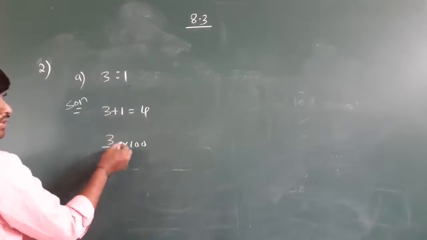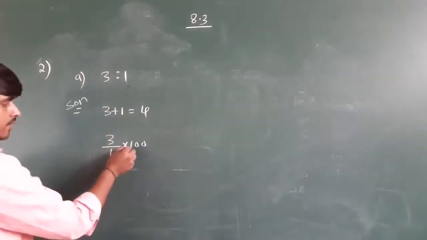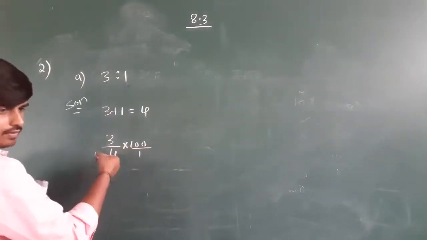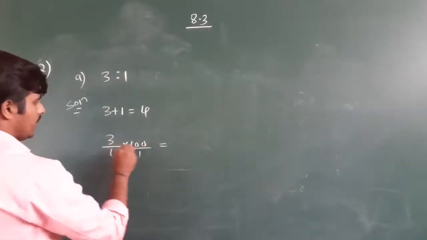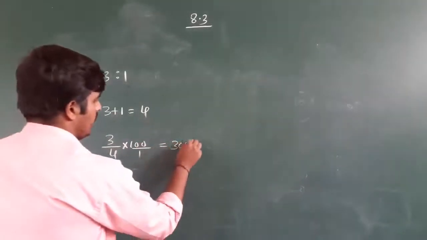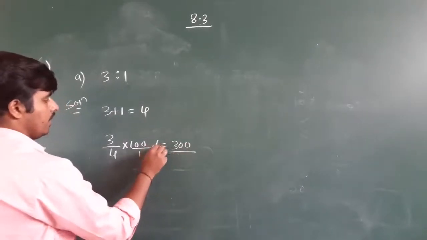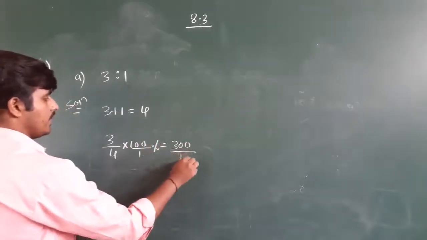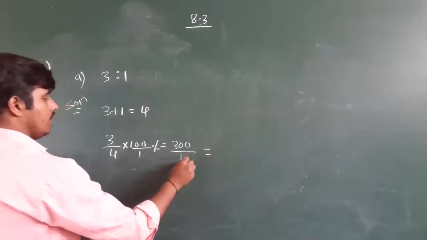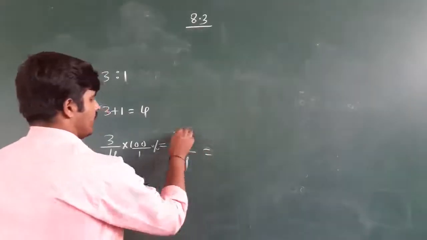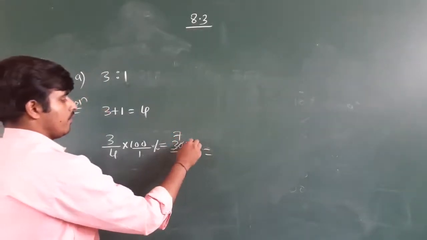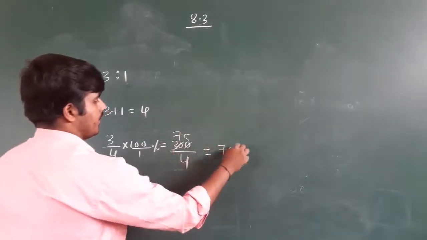Converting 3 by 4 into percentage, you always multiply by 100 by 1. 3 into 100 is 300 divided by 4. 4 sevens are 28, 2 remains 20, 4 fives are 20, which is nothing but 75%.